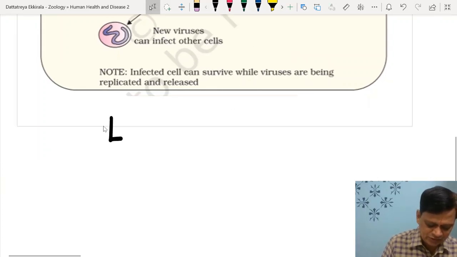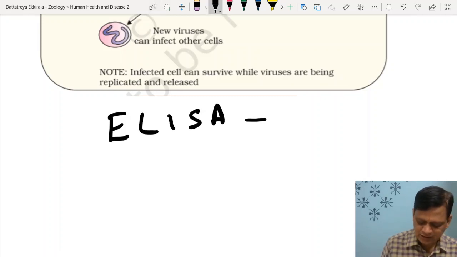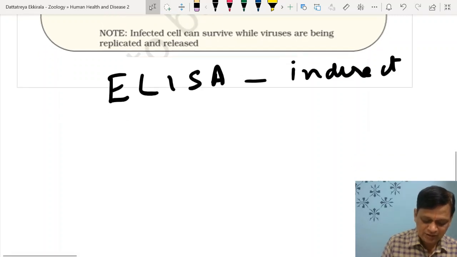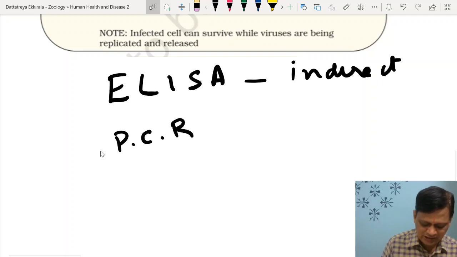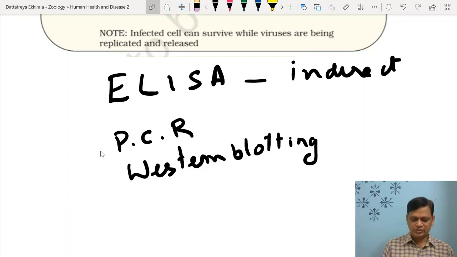The methods used are ELISA for diagnosis. It is very commonly used for detecting antibodies, so we can call it indirect ELISA. But other methods to detect are PCR, polymerase chain reaction, and the Western blot method. These two techniques are used for confirmation, but the screening test is the ELISA test.